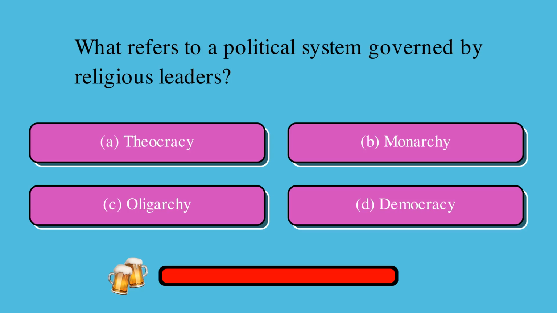What refers to a political system governed by religious leaders? Is it A, theocracy, B, monarchy, C, oligarchy, or D, democracy? The correct answer is A, theocracy.